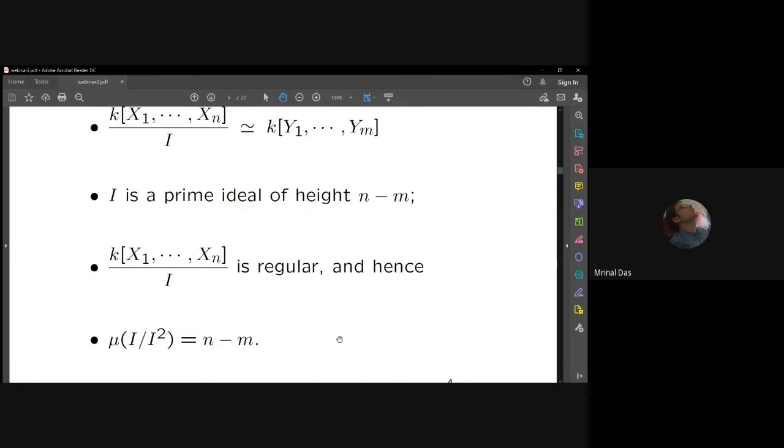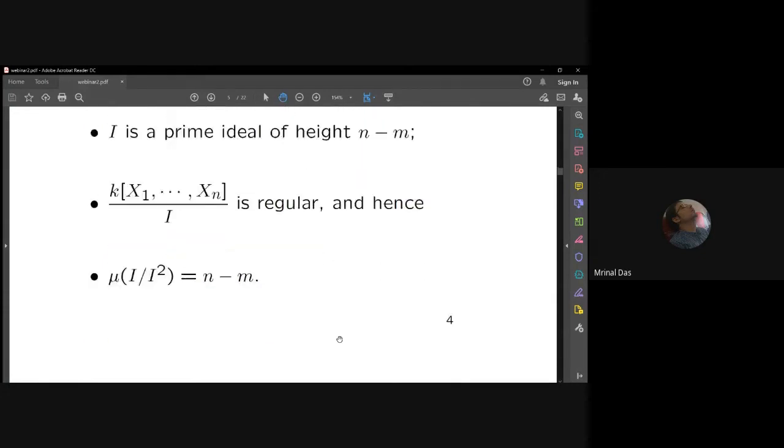You see that in order for I to be generated by n minus m elements, it is necessary that I mod I squared is generated by n minus m elements. That one gets very easily. So whether one can achieve that I is generated by n minus m elements, that is the real question.